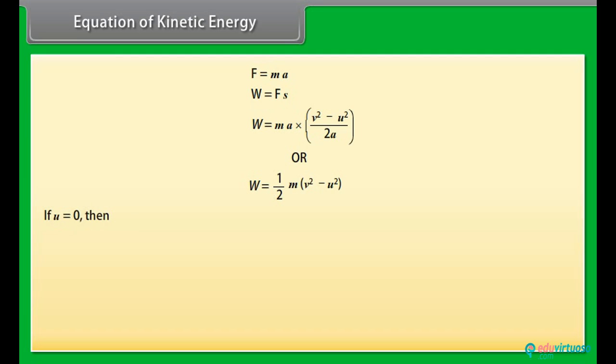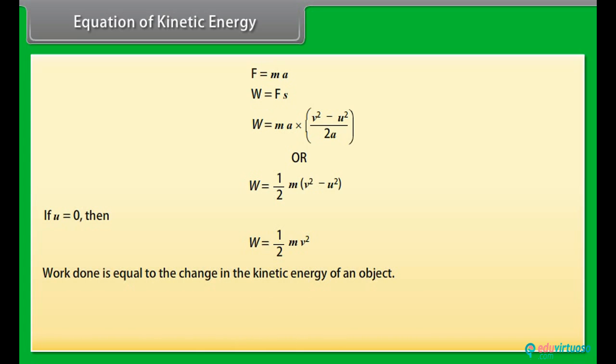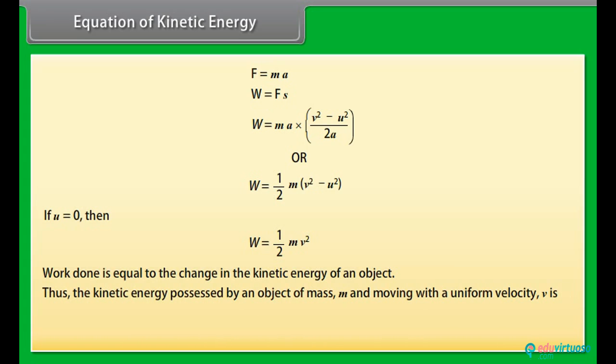If the object is starting from its stationary position, that is u is equal to 0, then the work done, W is equal to 1 upon 2 into mv square. It is clear that the work done is equal to the change in the kinetic energy of an object. Thus, the kinetic energy possessed by an object of mass m and moving with a uniform velocity v is 1 upon 2 mv square.